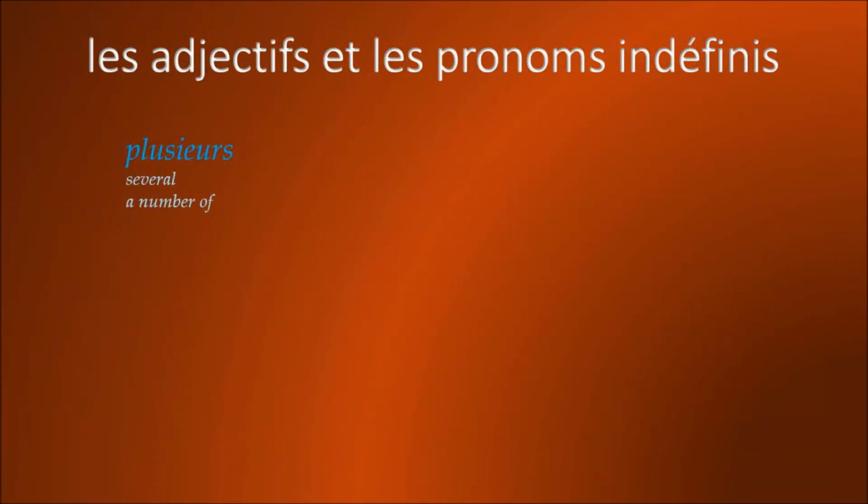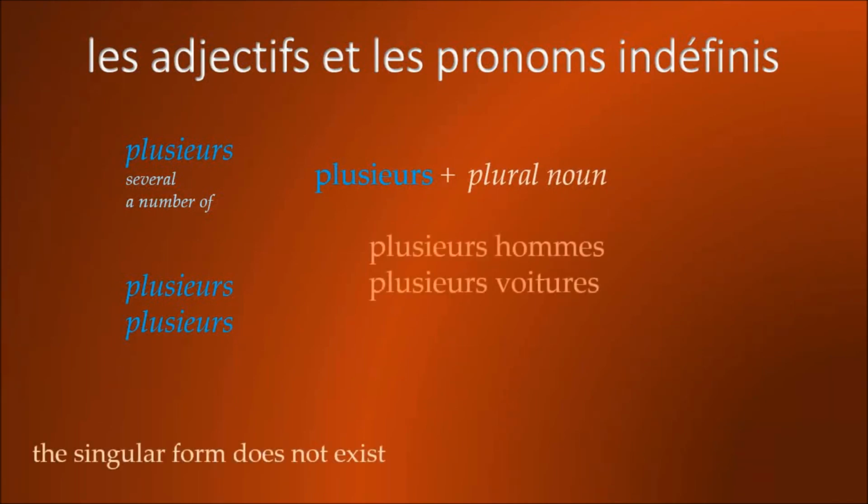Plusieurs is an indefinite adjective that means several or a number of, and it has the same form in the masculine and the feminine. It is a bit irregular. Plusieurs. It is always followed by a plural noun. Plusieurs hommes, plusieurs voitures. Plusieurs hommes, several men. Plusieurs voitures, several cars.